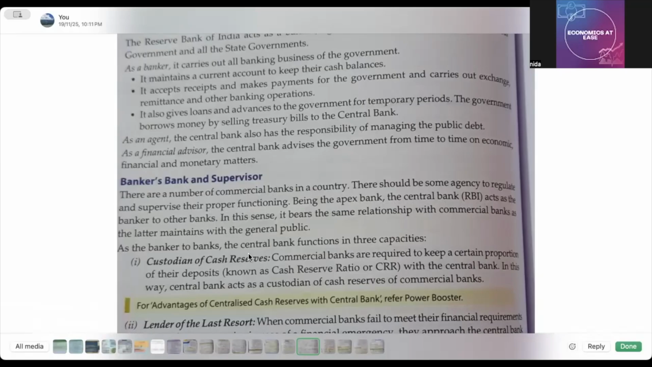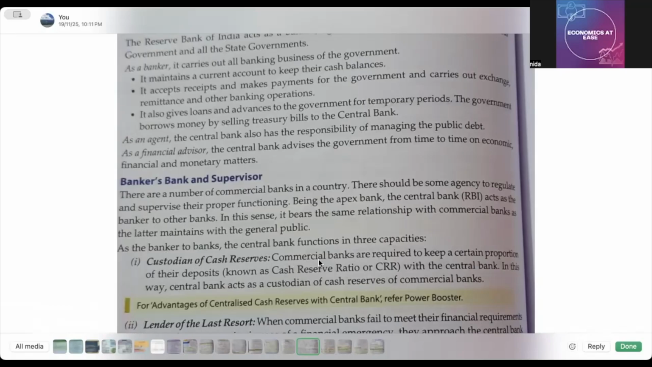Now as the banker to banks, the central bank functions in three capacities. अब जो ये bankers का बैंक है तो ये क्या function करता है? Custodian of cash reserve. It means जो भी पैसा आता है उसका certain percentage यहाँ पे reserve as a reserve central bank के पास रख देता है commercial banks. Okay, so that is known as, that is kept as